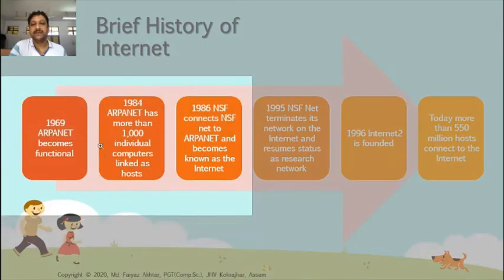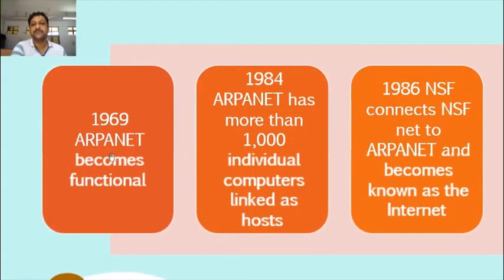See the brief history of the internet, year by year. First of all, in 1969, ARPANET became functional, developed by the Advanced Research Projects Agency together with the Department of Defense.